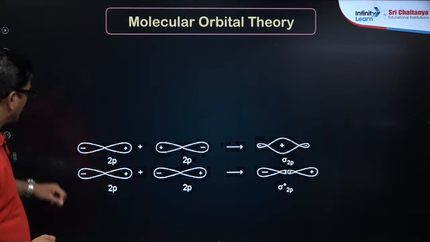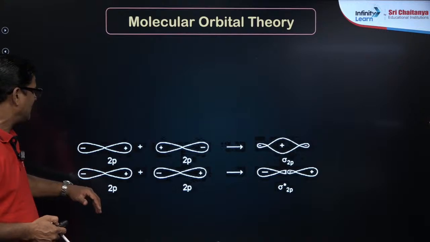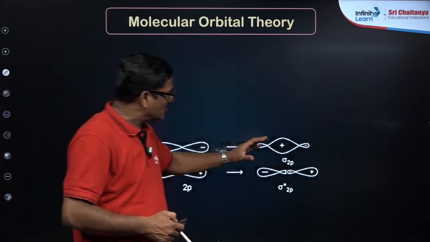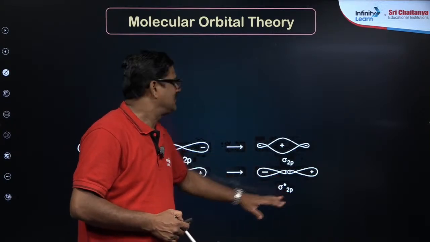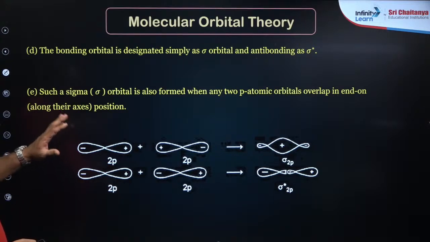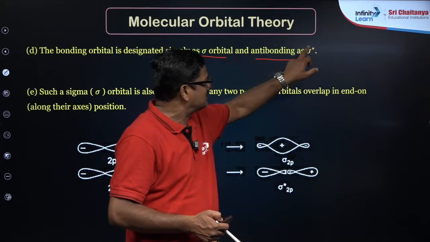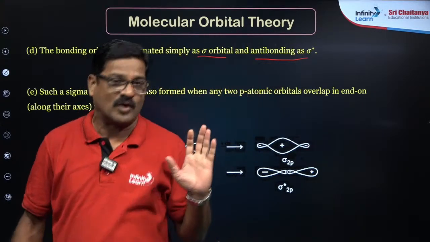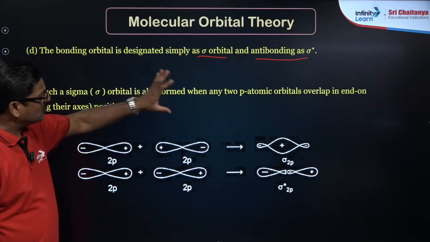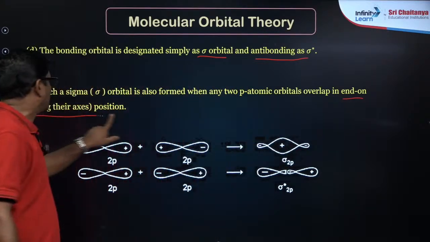So let's talk about this. This is how: if this is s orbital combined, sigma 1s orbital, sigma 2s orbital, है ना? If 2p orbitals combine, you are going to get sigma 2p, sigma star 2p, like that. You can see the bonding orbital is designated simply as sigma and the anti-bonding orbital as sigma star. जहां पर star है, anti-bonding orbital होगा, right? Such sigma bonds are formed when any two p orbitals overlap end on end along their axis.